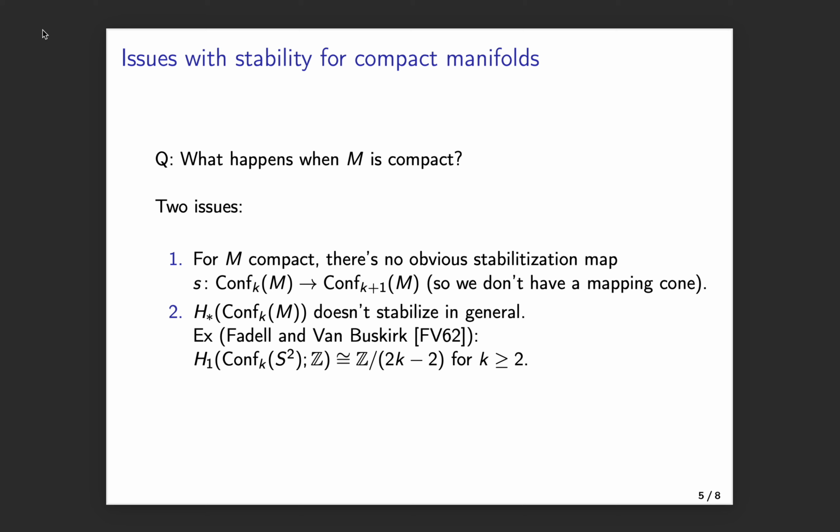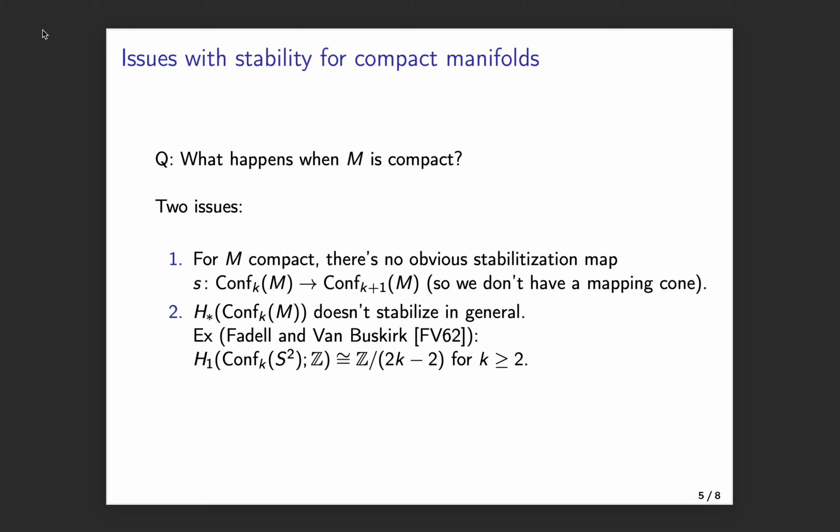The first issue is that if M is a compact manifold, there isn't any obvious stabilization map from the configuration space of k points on M to the configuration space of k plus 1 points on M. As a result, we have no way of taking mapping cones or considering if there's any sort of secondary stability. The other problem, and this appears to be more serious, is that we know from explicit calculations that the homology of configuration spaces in this case doesn't stabilize in general.